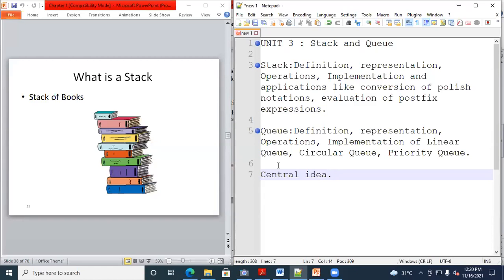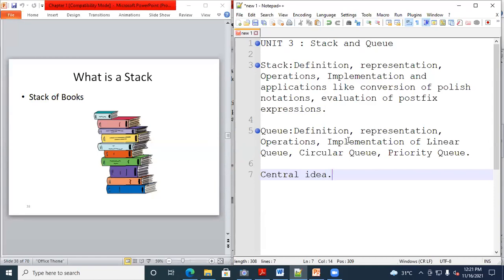After that we'll discuss how to implement the stack. We'll complete the implementation, and after that we'll see the application of a stack. Then we'll implement the stack by using their respective application, using the stack concept in whatever application is given here.